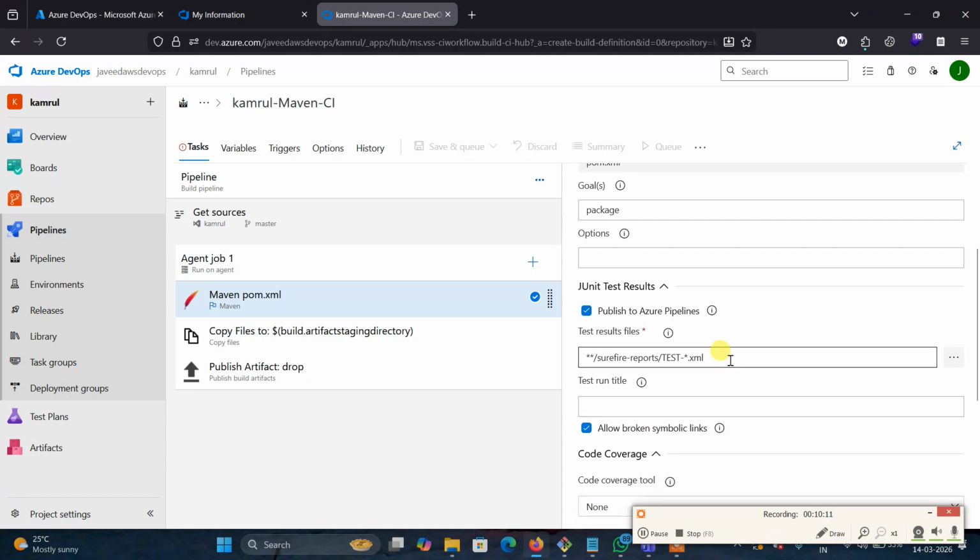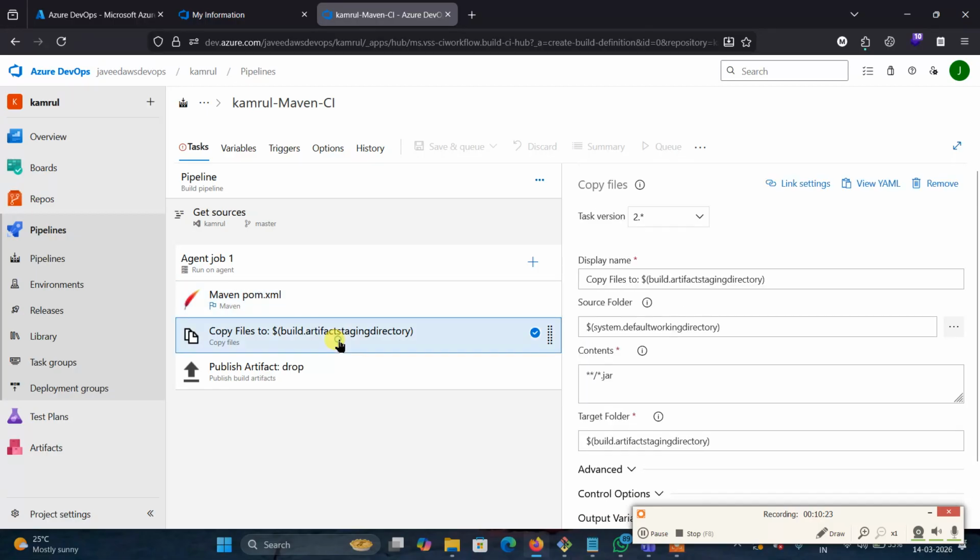When you create a Maven project, there are the surefire reports, the test XML. These are also there. We need to publish the test results. Okay. Now, the second thing is copy files to the artifacts directory.